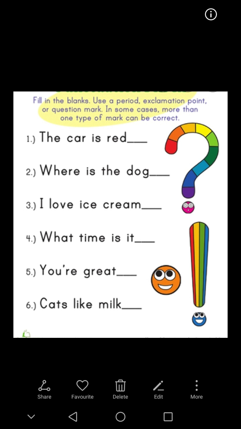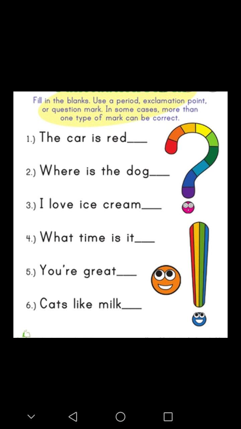Number 6, cats like milk. This is a normal sentence. It's a statement. We just put a full stop at the end, okay? So we do not forget punctuation marks at the end of our sentences when we write our own paragraph, okay?